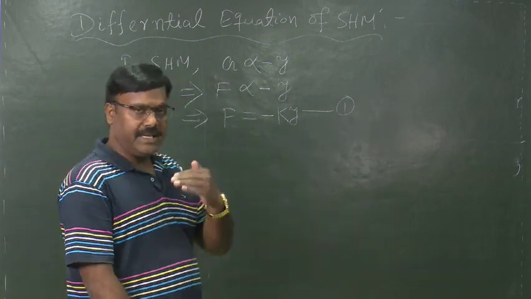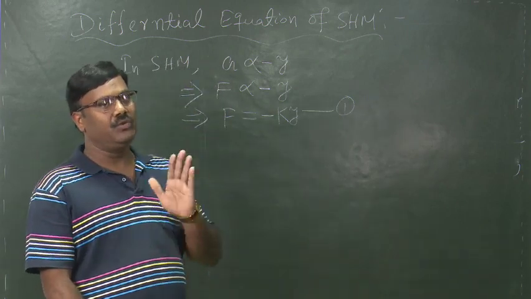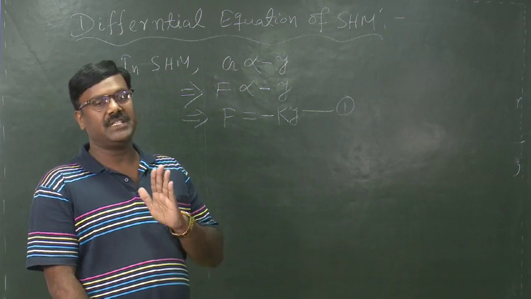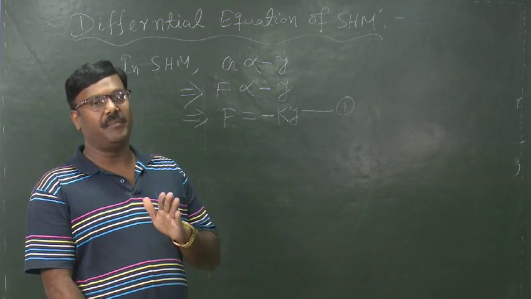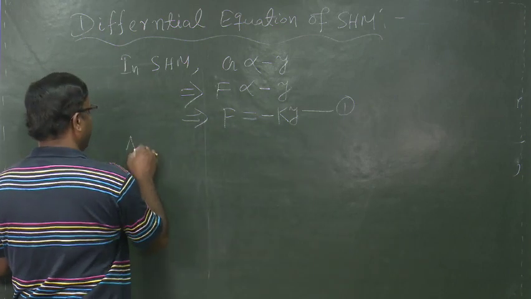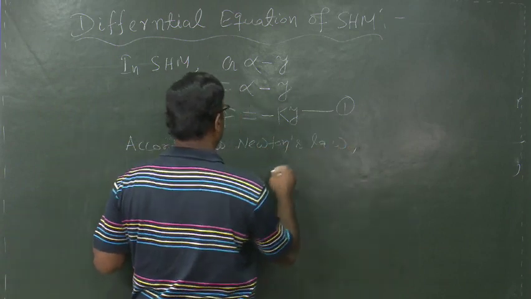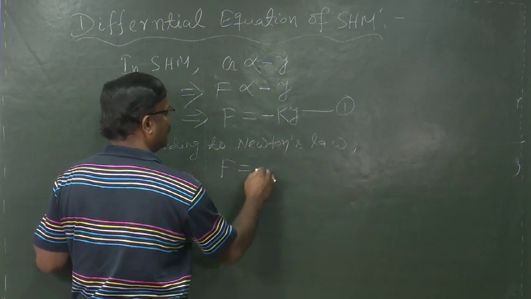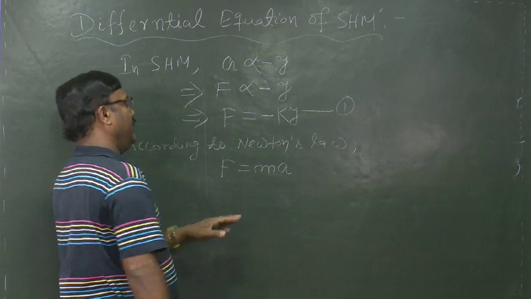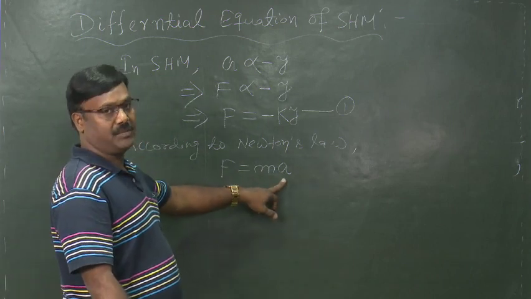But in any type of motion, according to Newton's second law, we know that F is equal to the product of mass and acceleration. That is, F is equal to ma, where m is the mass and a is the acceleration of the body.